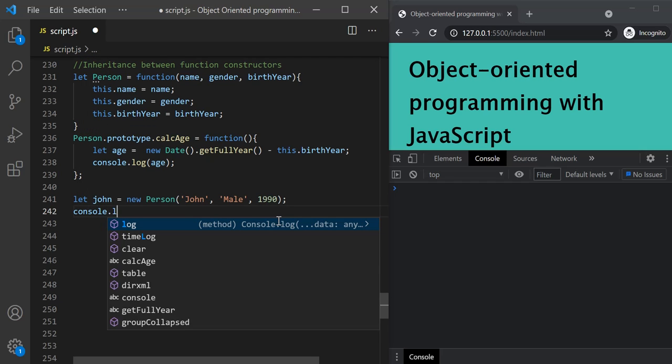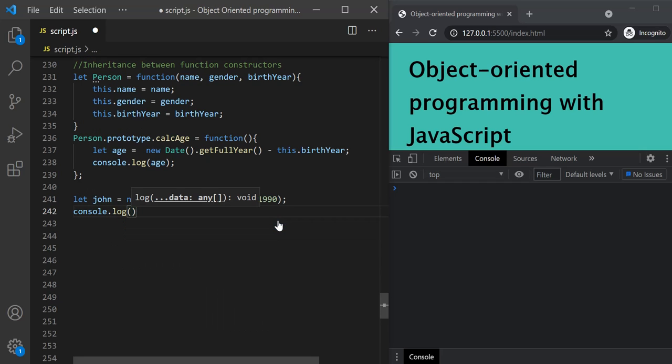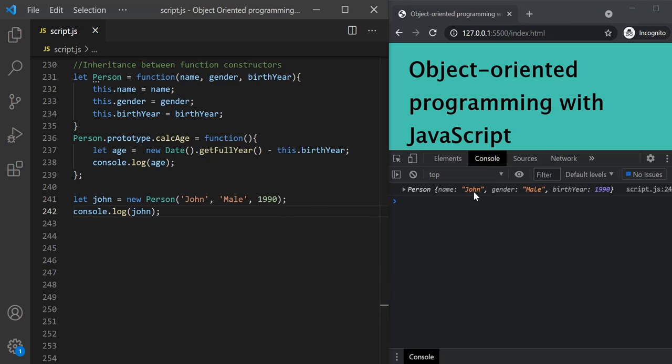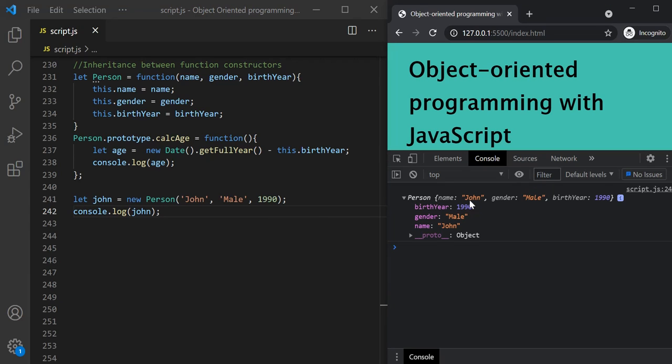Let's log this John object in the developer console, and let's save the changes. So here, this John is an instance of this person function constructor. And since it is an instance of this person function constructor, it will inherit this calc age method, which is attached to the prototype of person function constructor, right? So that is present in the proto property of this John object. And we have already learned about all these things.